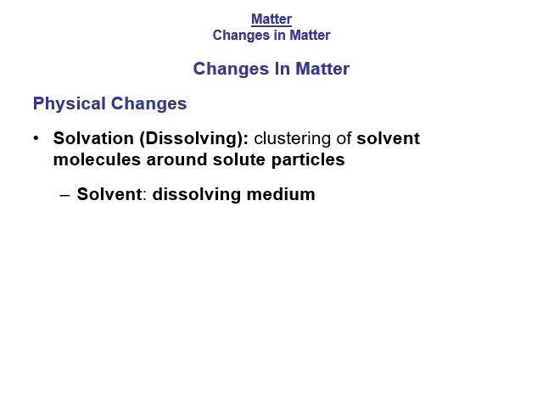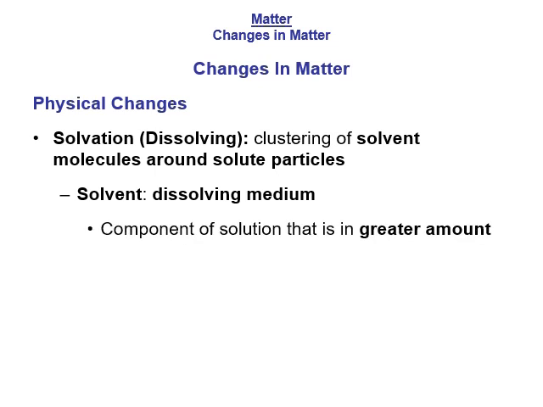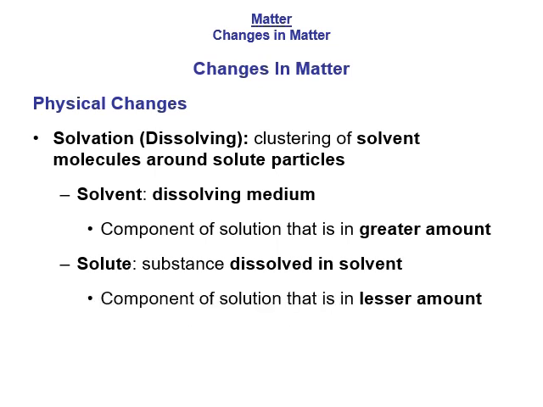It's not what is being dissolved, it is what is doing the dissolving. Another way of describing a solvent would be the component of a solution that is in the greater amount. So it's the thing that is in the majority of the solution. In my example of Tang, I take a spoonful of Tang, I put it in water. The water is the solvent. The Tang is the solute. It is the substance that is being dissolved in the solvent. And again, you could use the definition of the component of the solution that is in the lesser amount. And we'll talk a lot about solutions and solvation in a later section.